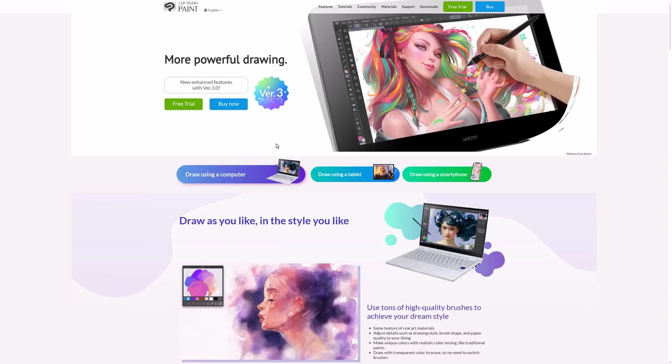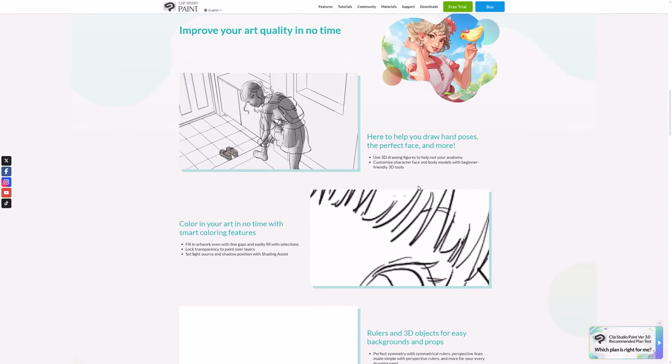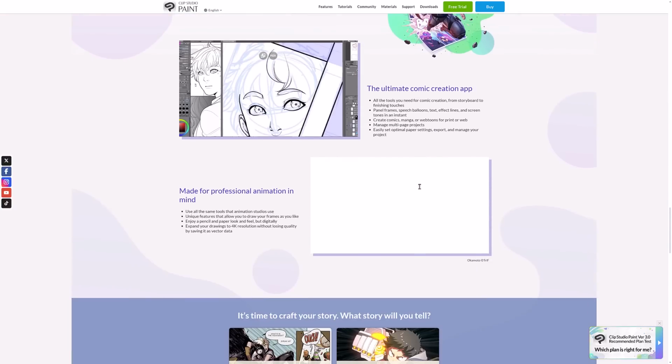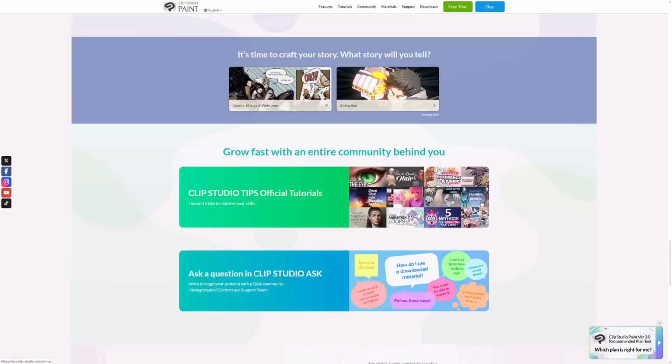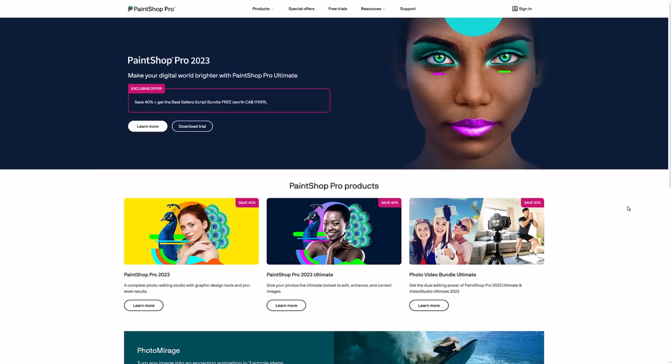Next up, we have Clip Studio Paint. This one is kind of like a commercial version of Krita. It is a painting and drawing and creation application. It's been used professionally for years and years and years. They did have a bit of a controversy recently with some licensing change that they made. I wasn't actually really up to date on that one, but it's something you definitely want to look into first. But if you're looking for a drawing alternative and Krita doesn't do it for you, Clip Studio Paint may actually be a good pickup.